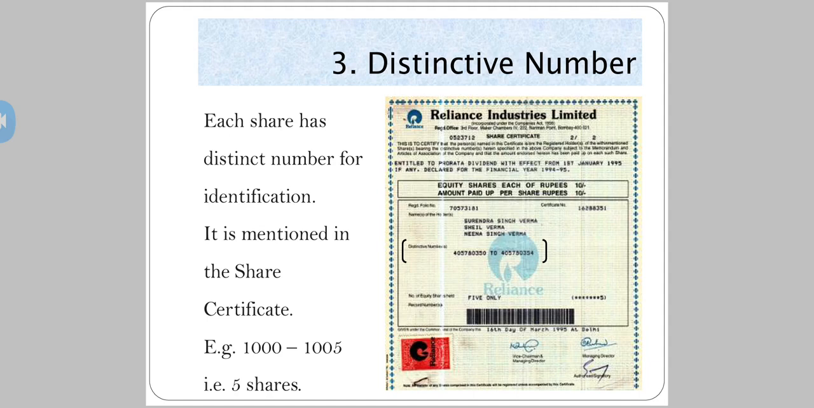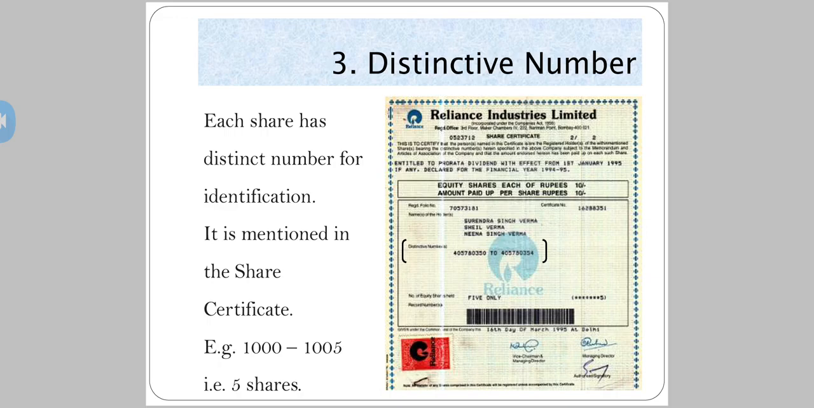Example, let's say I have got 5 shares in the company. So now those 5 shares will have distinctive numbers. Let's say 1000, then 1001, 1002, 1003, 1004 and 1005. So I can say that I have got these 5 shares of the company.